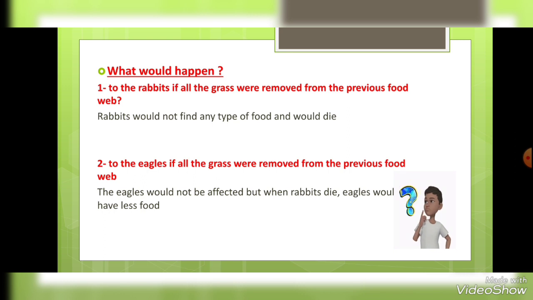So the answer would be that the eagles would not be affected directly, but the rabbits will die, and the eagles would also die because they will have less food. And also maybe they will search for another ecosystem so they can find food.